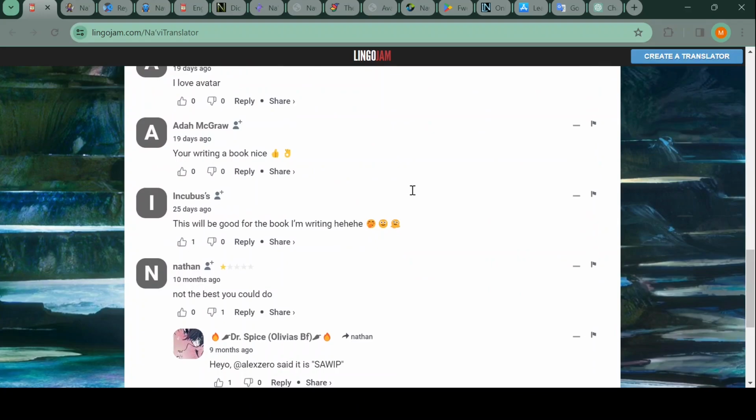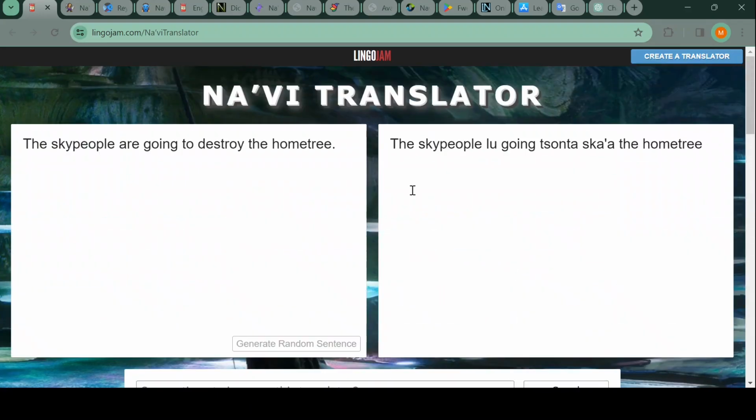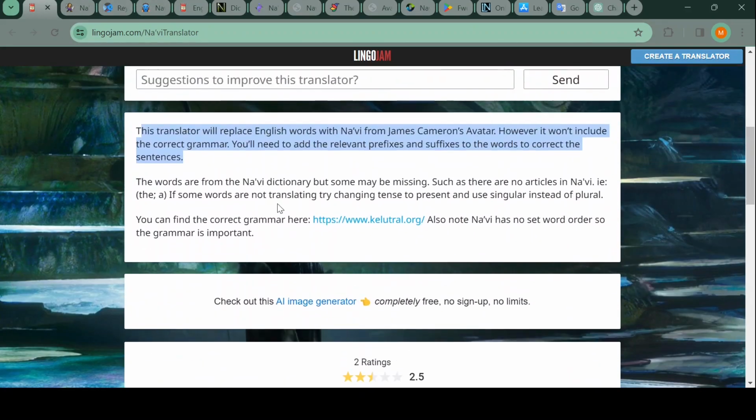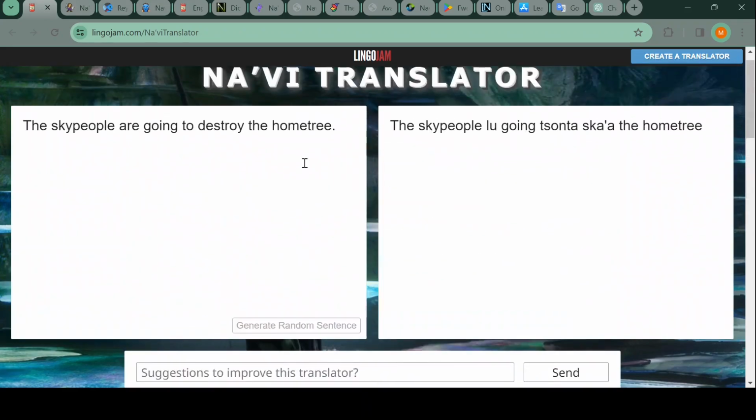What do people think about that? Oh yeah, and of course, okay, I find it funny that Keltra is included here. But it said that not all words are included. Now I'm interested.